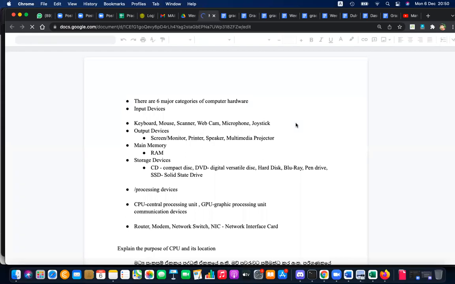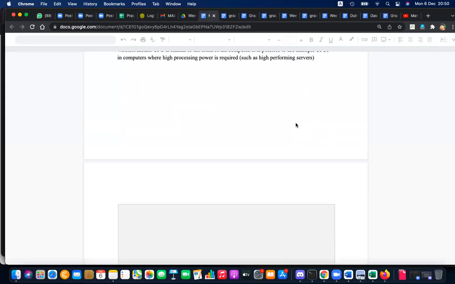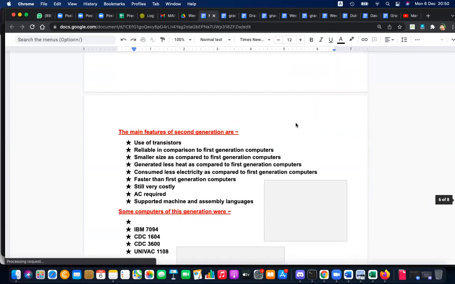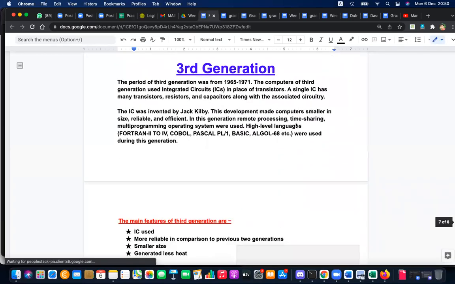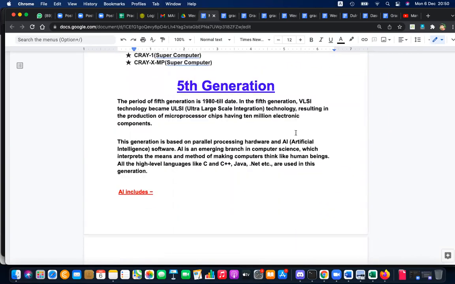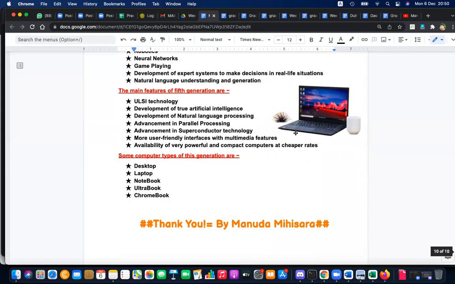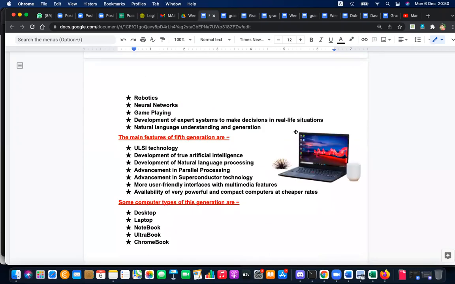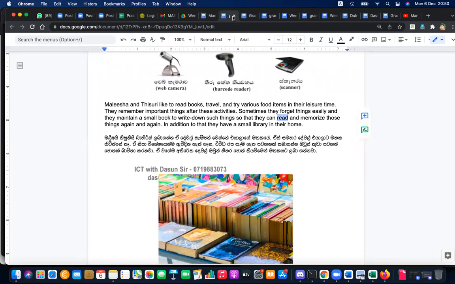Okay, this is what Manudha has done. Extra things are also there in the note. That is good. It's good to add extra things. You wrote about the first generation and the examples, second generation. Good. All 4 generations you have studied. Very good. And about the 5th generation. Very good. So that is how you should be doing your homework, right?